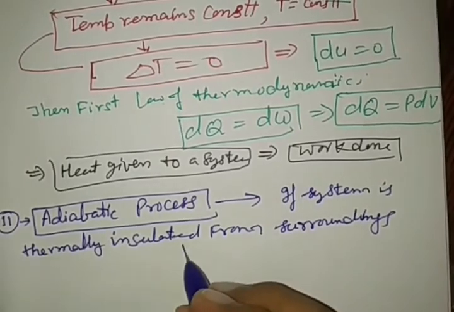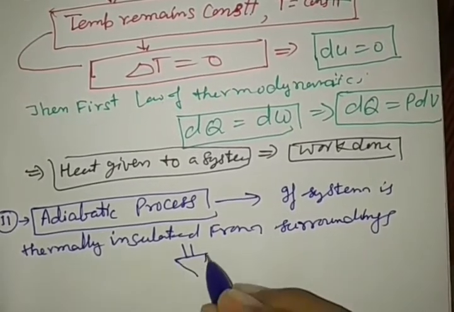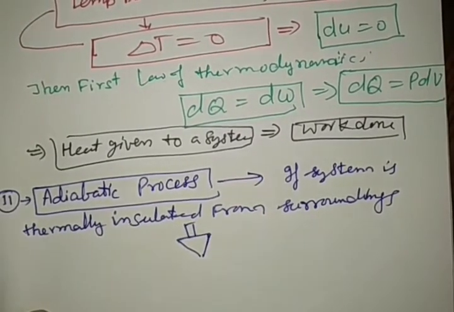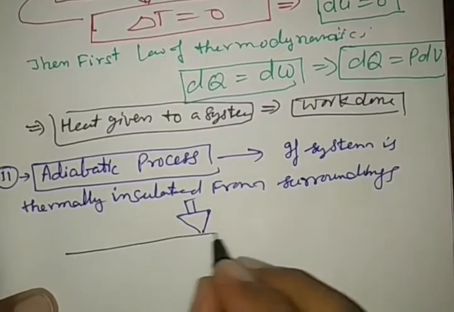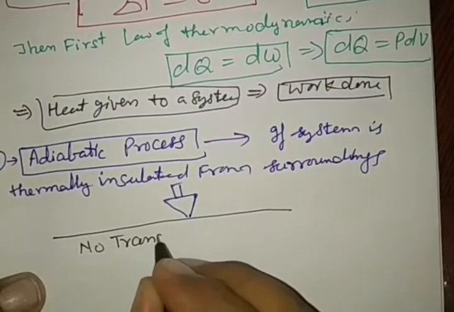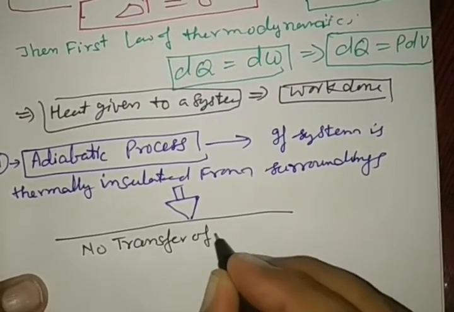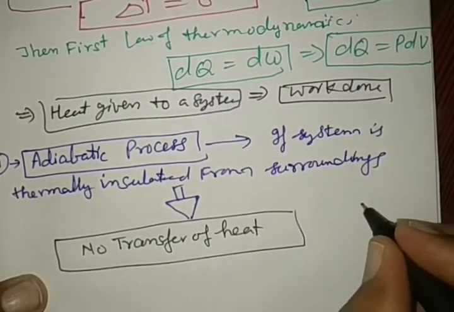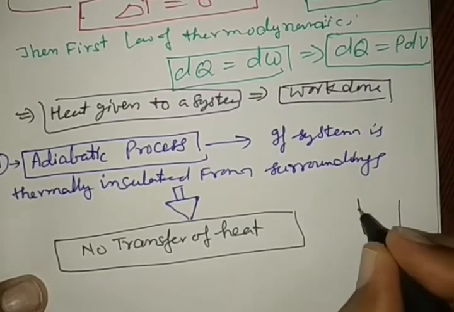What does it indicate? If a system is thermally insulated from the surroundings, it indicates that there is no transfer of heat from system to surroundings or surroundings to system.